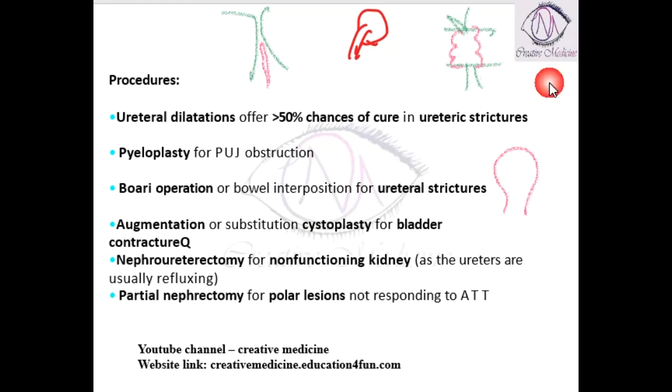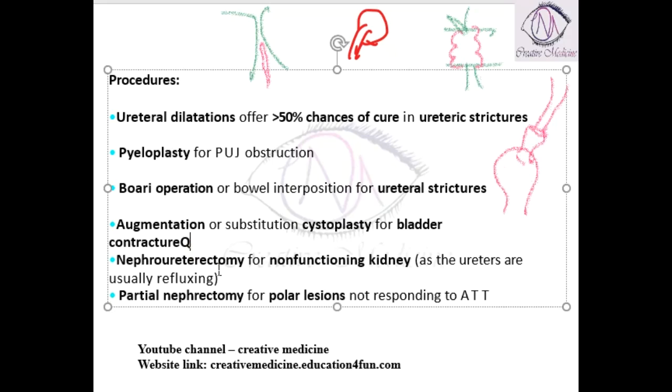In the Boari flap operation, if the stricture is in the lower part of the ureter, think that the stricture is here. You will have to remove this stricture by surgery. Now the bladder is refashioned into a flap, and this is anastomosed with the ureter. This is the Boari flap technique, which is done for ureteric strictures.